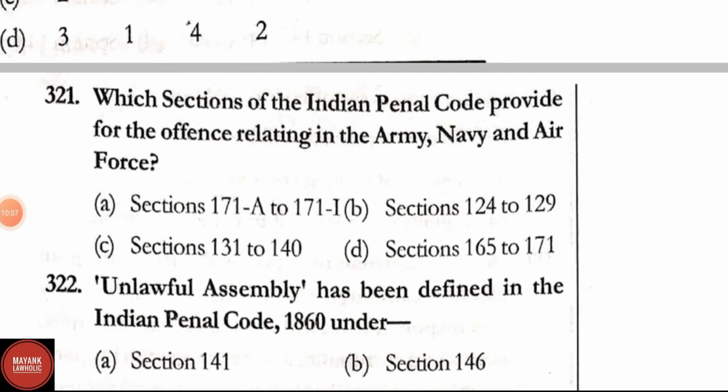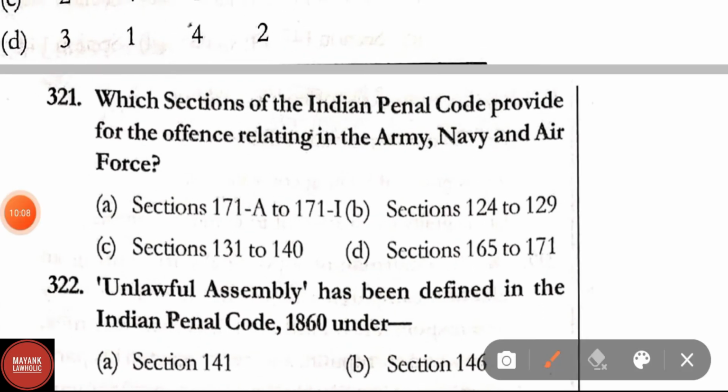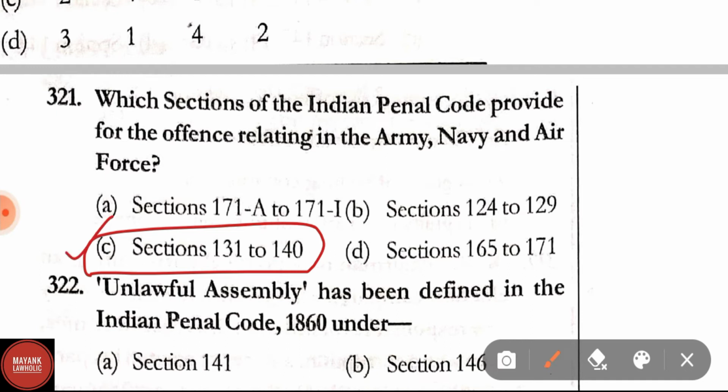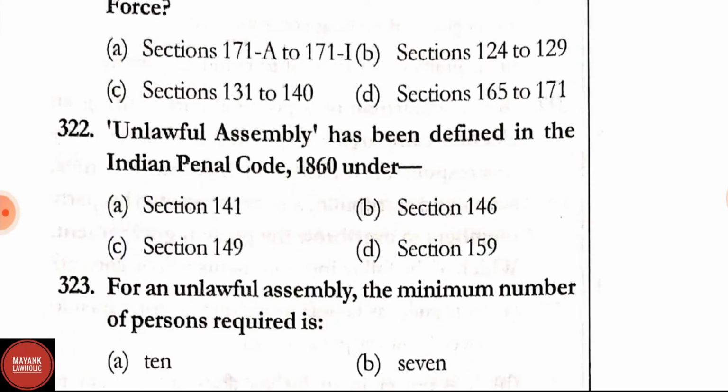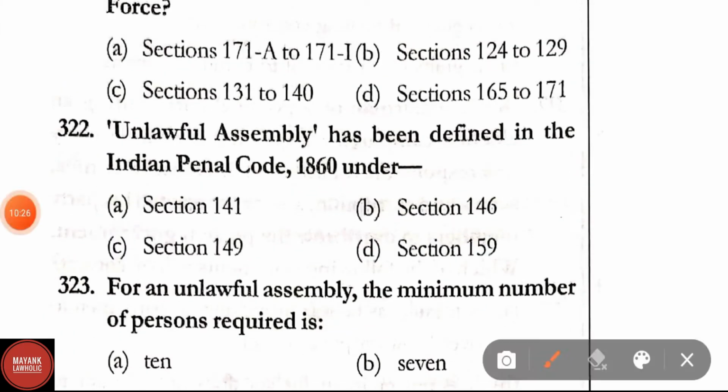Question number 321. Which section of IPC provides for the offence relating to Army, Navy and Air Force? Correct answer is option C, that is Section 131 to Section 140. In Sections 131 to 140, offences relating to Army, Navy and Air Force are written. Question number 322. Unlawful assembly has been defined in IPC under Section 141.